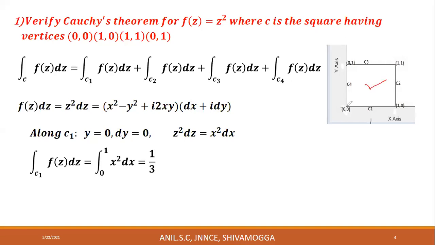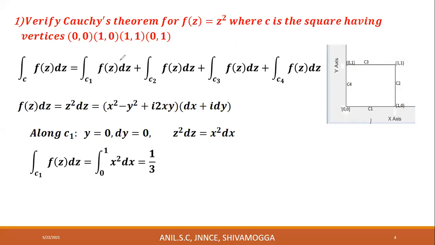This is the graph, the square whose coordinates are (0,0), (1,0), (1,1), and (0,1). This is not analytic only when z is equal to infinity, and this point is not in this region. Therefore, f of z equal to z square is analytic on C and in the entire region bounded by these four curves C1, C2, C3, C4. Therefore, the integral over C of z square dz must be 0. Let's verify this. This is an important problem.